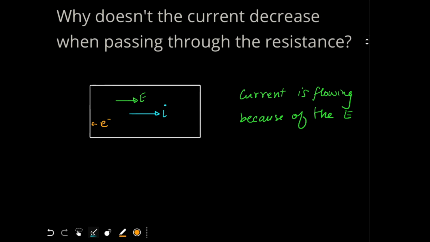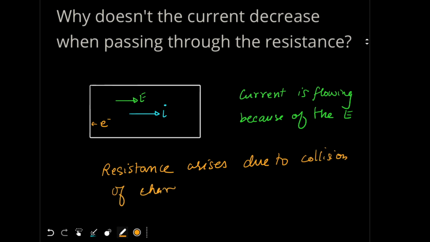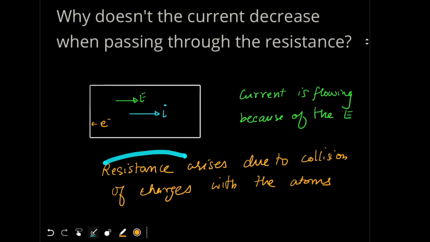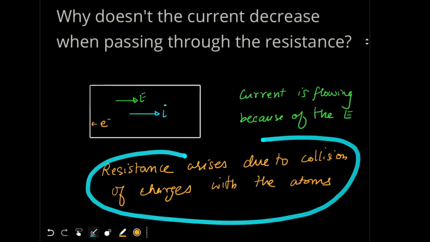Now, what is resistance? Resistance arises due to collision of charges, in this case the free electrons, with the atoms of the material. So while the electric field is trying to accelerate the electrons, the collision with the atoms is trying to decelerate.